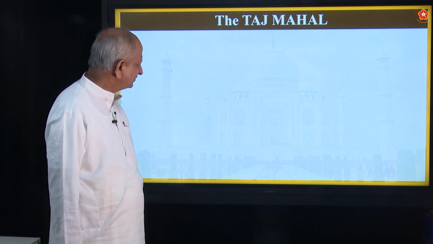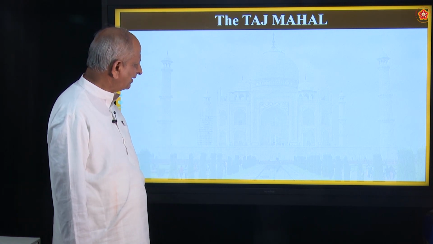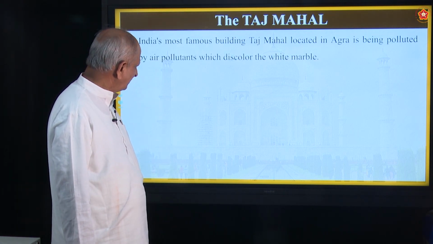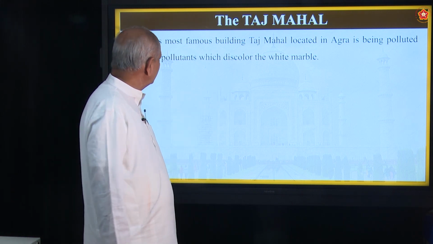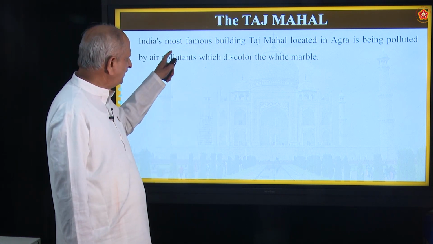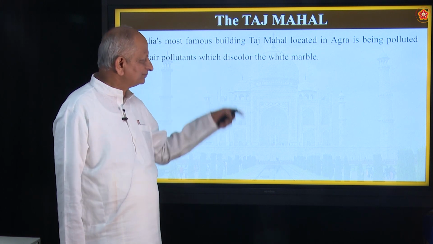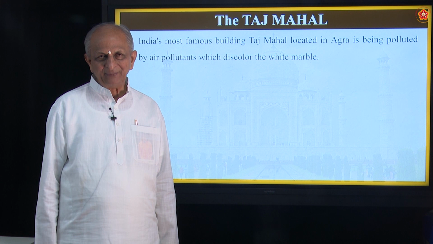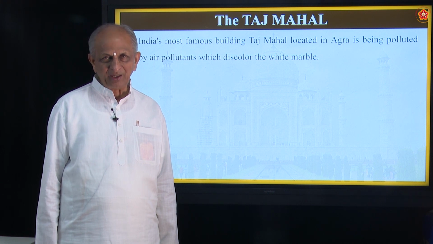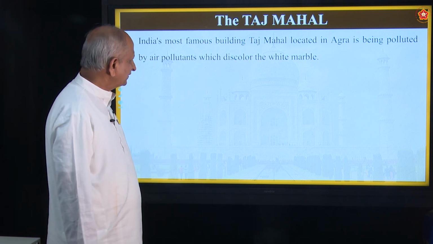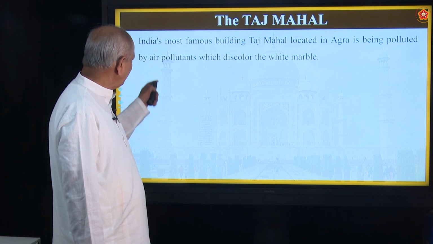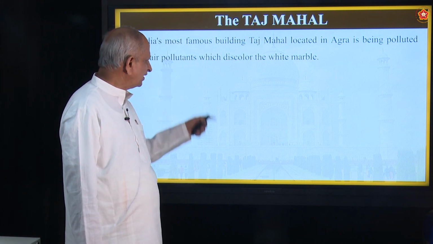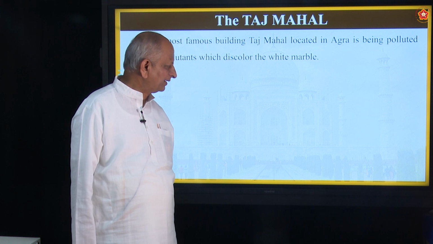You heard? So this is the beautiful building of Taj Mahal. The background it is. It's the most famous building, the Taj Mahal, located in Agra. Do you know where Agra is? Agra is on the banks of Yamuna river, correct? Near Delhi. It is being polluted by air pollutants which discolor the white marble.